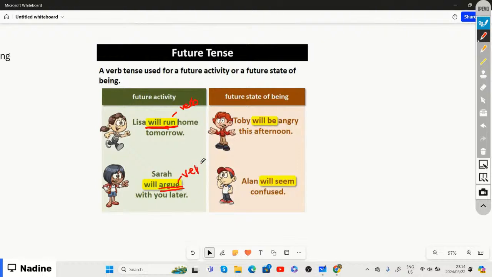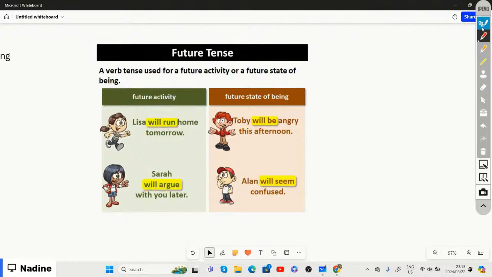So it says Sarah will argue with you later. Which means that will is the word that we put in front of our verb, which is argue, to show that it is going to happen. That word will, we need to put directly before our verb, and that basically shows our future tense.